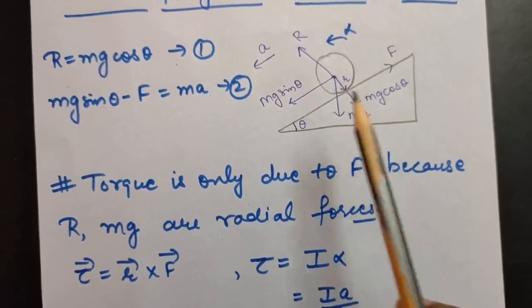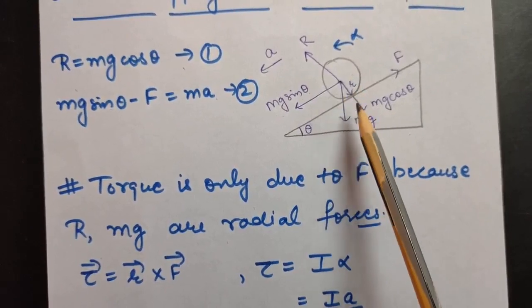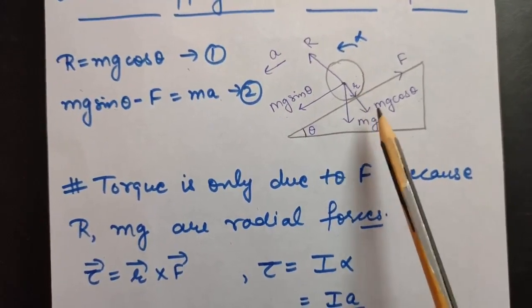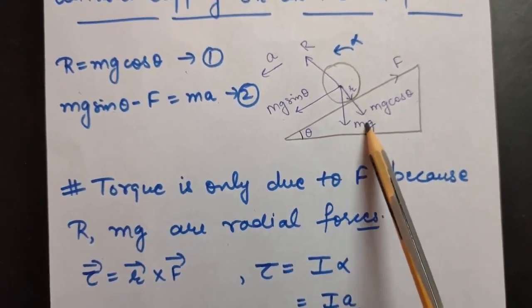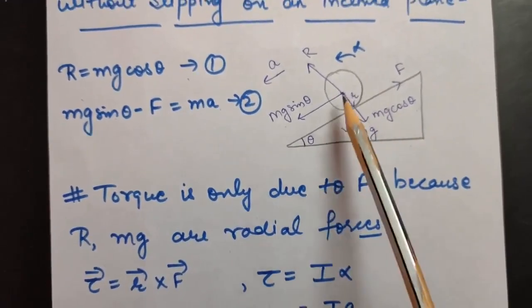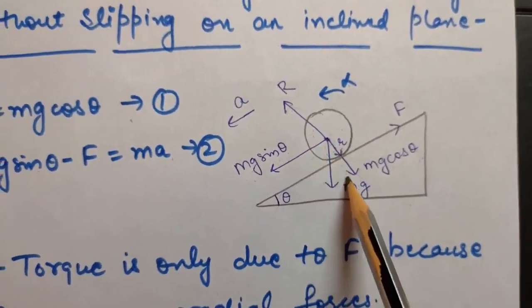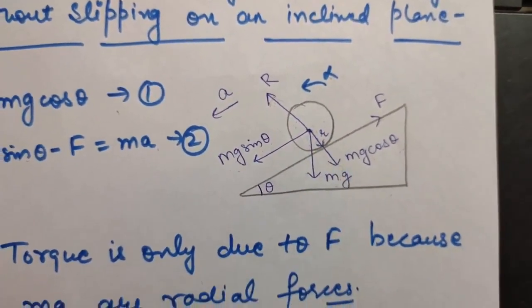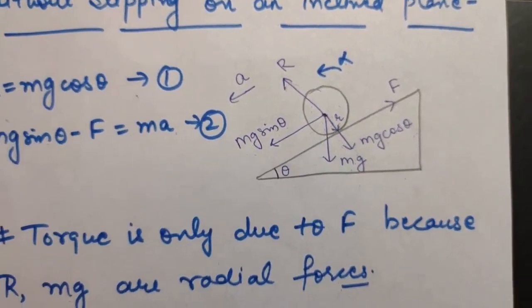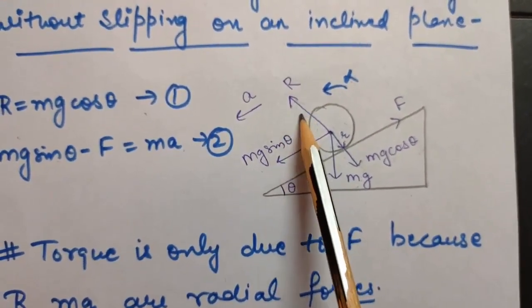that is r F sin theta. Now r is r, F is mg, and the angle between them is 0. So torque due to mg will be 0. Therefore mg is a radial force. Similarly for R, they are in opposite directions, so the angle between them is 180 degrees, and torque due to this normal reaction will also be 0.